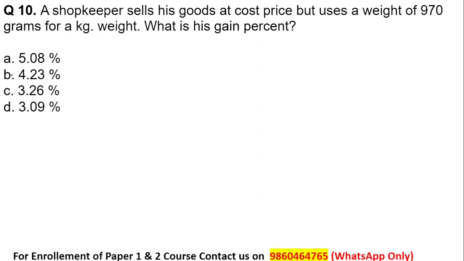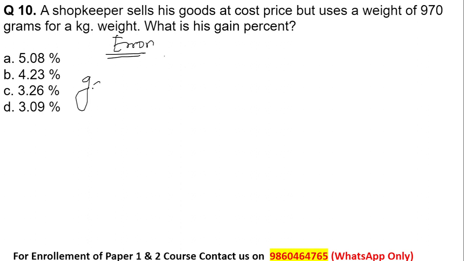Again an interesting question. A shopkeeper sells his goods at a cost price but uses a weight of 970 grams for a kg weight. Find his gain percentage. Again, such types of questions are based on errors, and there is a formula for this to find the gain percent.